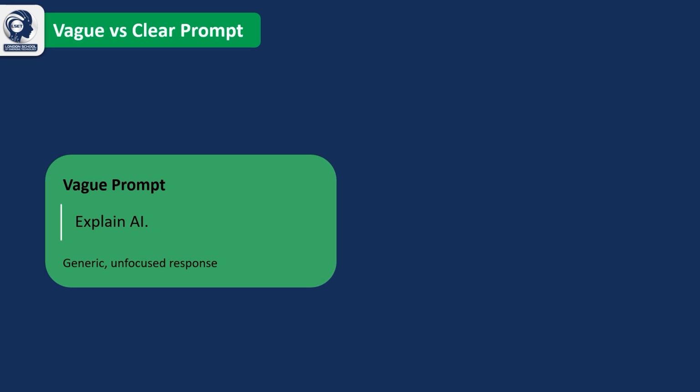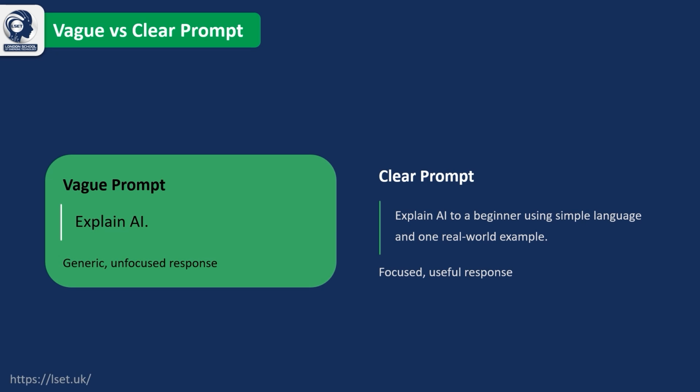Now compare that with a clear prompt. "Explain AI to a beginner using simple language and one real-world example." This provides context, defines the audience, and sets clear expectations. The more specific your prompt, the easier it is for the AI to understand your intent and generate accurate, relevant, and useful responses. Another key factor that influences AI reasoning is context.